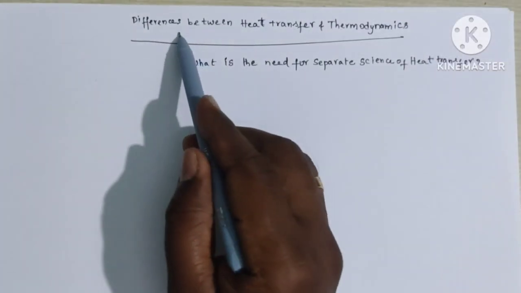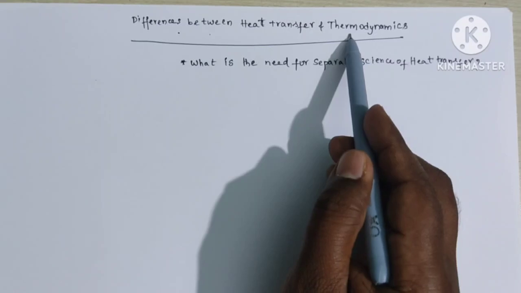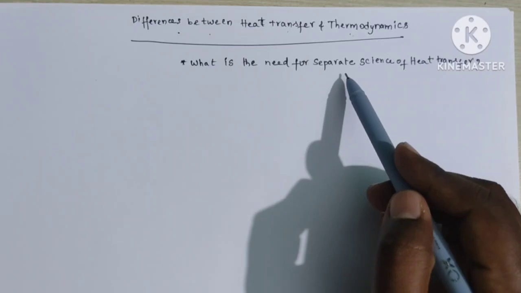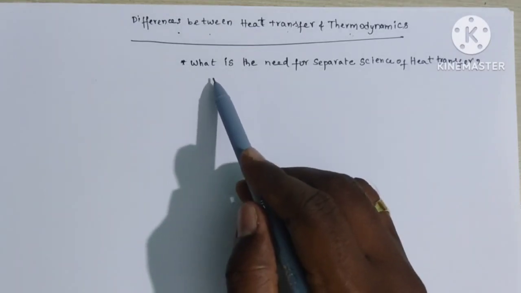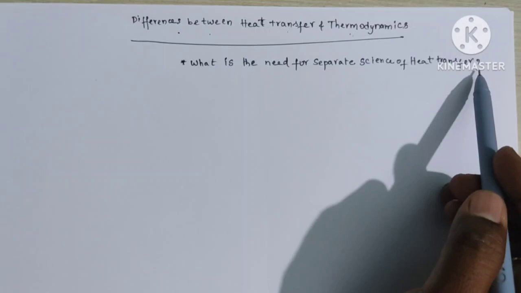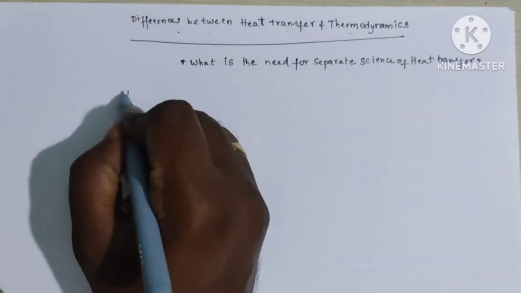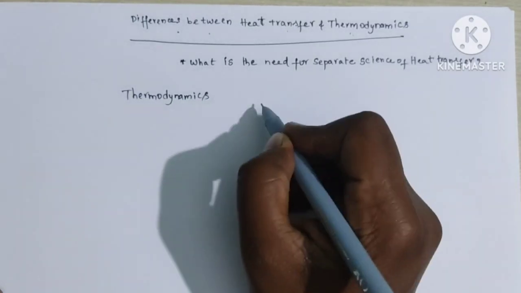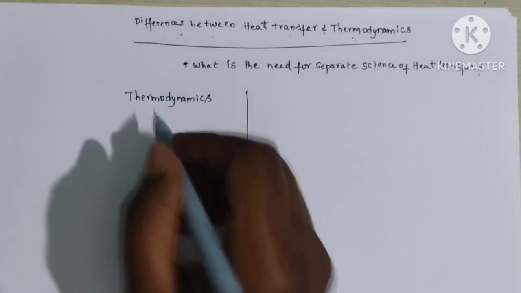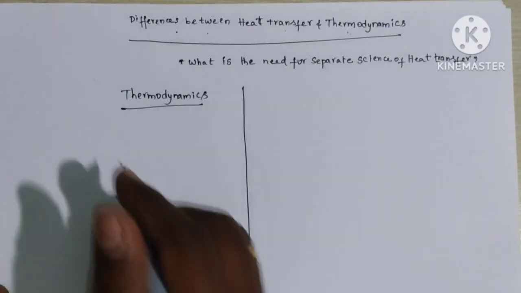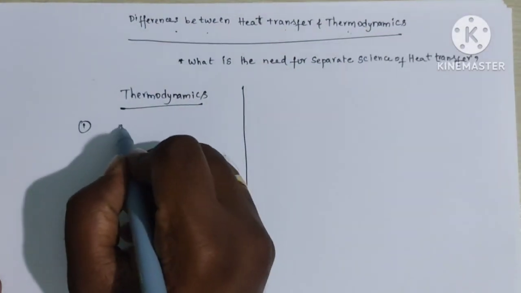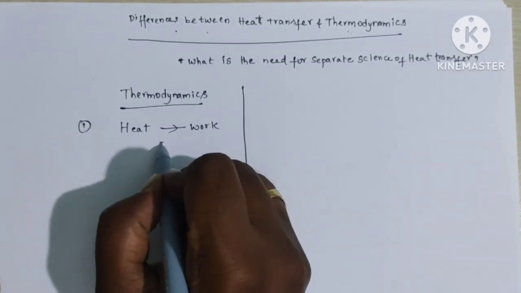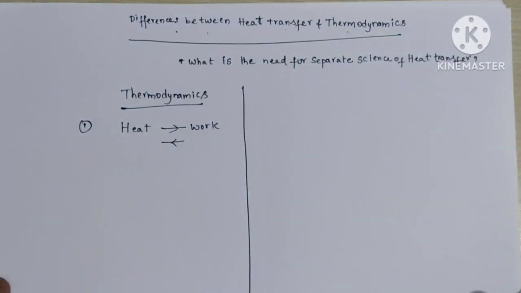Next, differences between heat transfer and thermodynamics. Heat transfer and thermodynamics both are basic science subjects. What is the need for a separate science of heat transfer? In thermodynamics subject, it describes interactions of heat and work, how the heat is converted into work and how work is converted into heat.